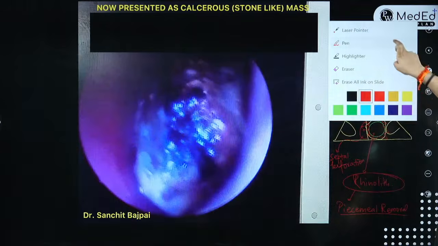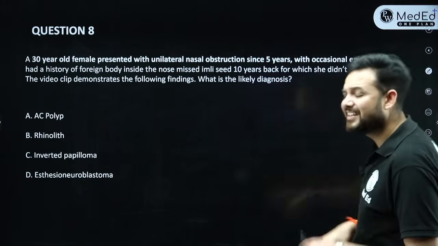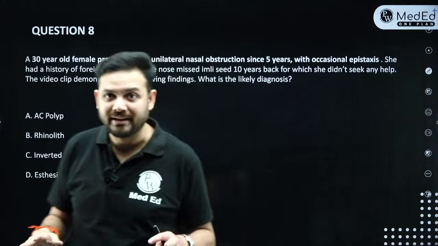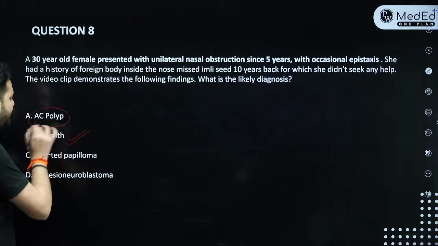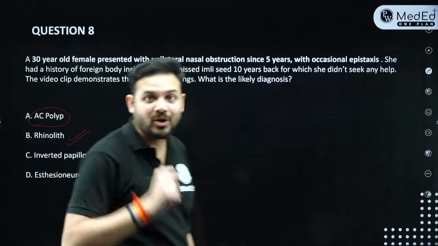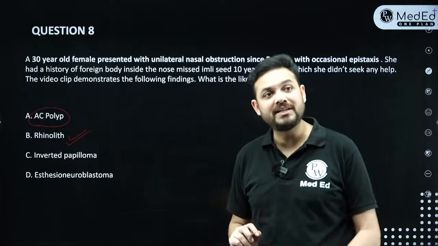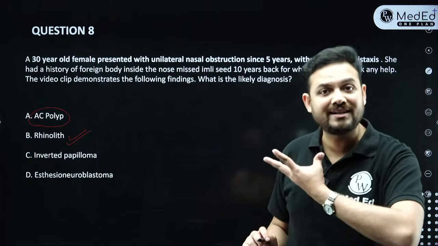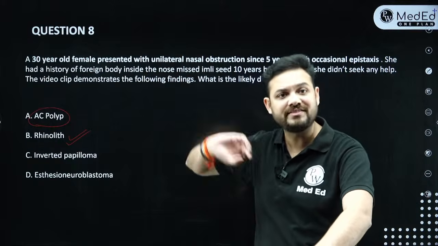And now you have also seen how a rhinolith looks. Please pay attention to the histories. Histories are extremely important to guide you as to which diagnosis it is, right? So this answer would become rhinolith. Why not AC polyp? Because AC polyps will be grey glistening globular masses, as I've shown you. Why not inverted papilloma? Inverted papilloma is a fleshy mass with unilateral nasal cavity obstruction plus bleeding. Not in 30-year-olds, it will be at 50, 60.